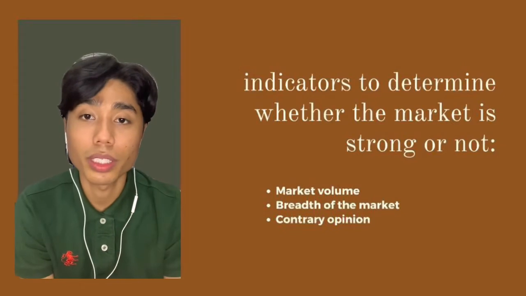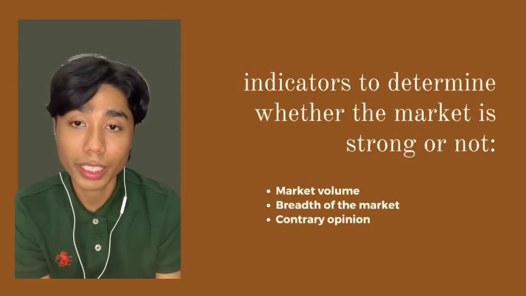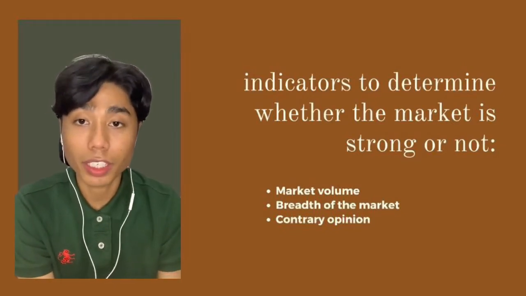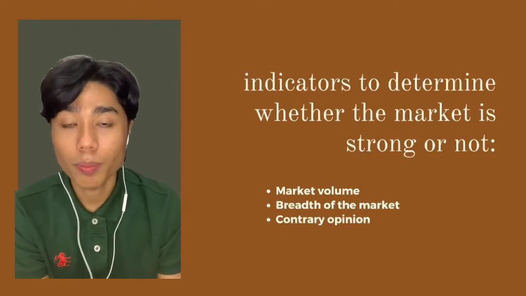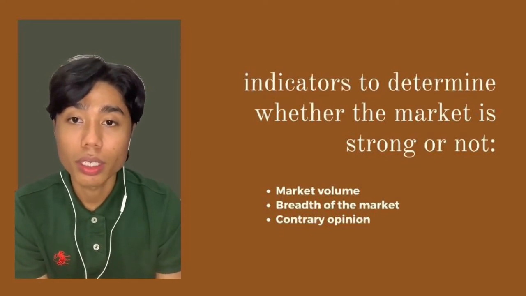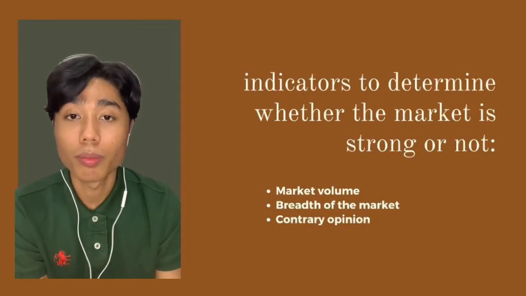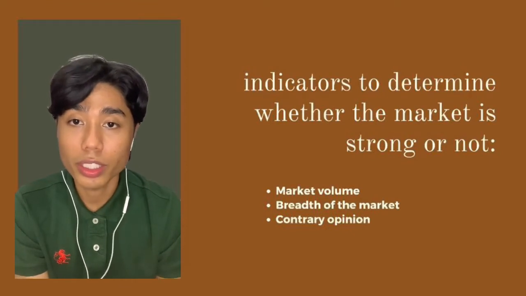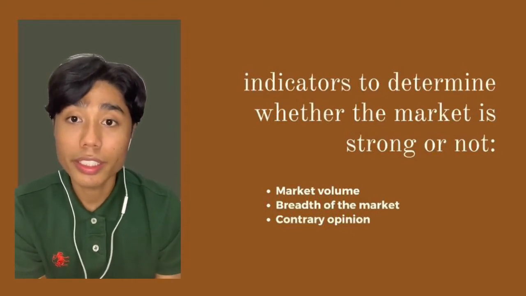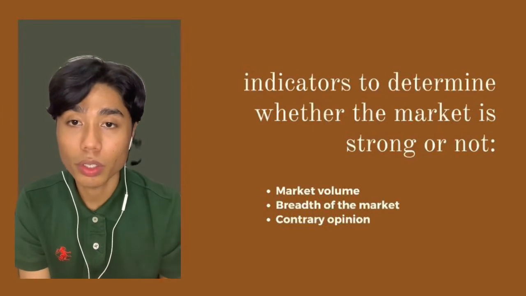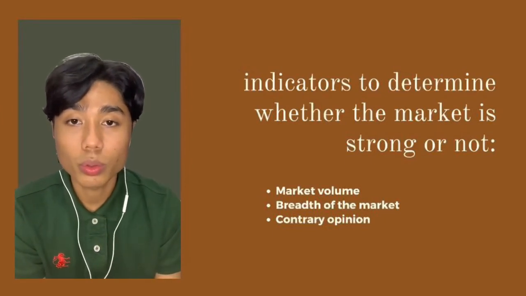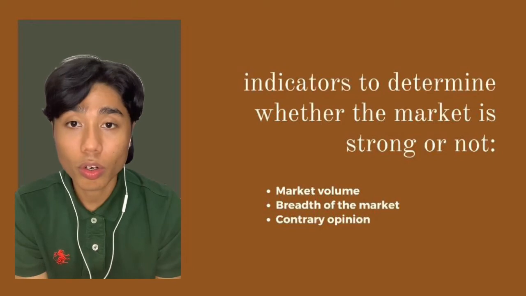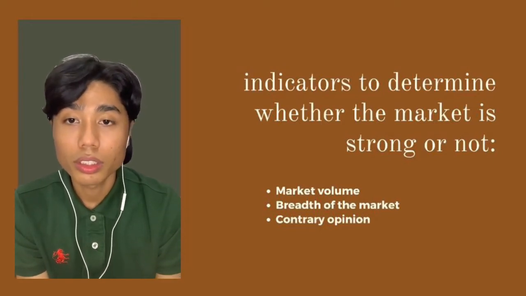Next, I will explain about several indicators that determine whether the market is strong or not. First is market volume. It is a pure supply and demand analysis for common stock. The higher the volume, the more active the security. Volume is the total number of shares traded during a given period. Normally, it is shown in the bar found at the bottom of the stock chart. Volume can be used to determine the strength of a trend or confirm the movement of the price. A strong market happens when volume goes up and a weak market happens when the volume goes down.